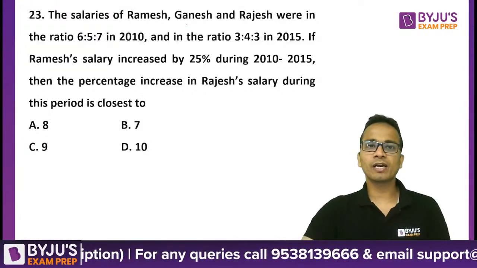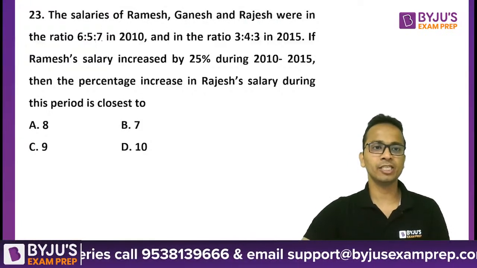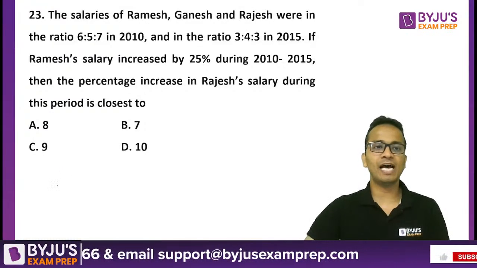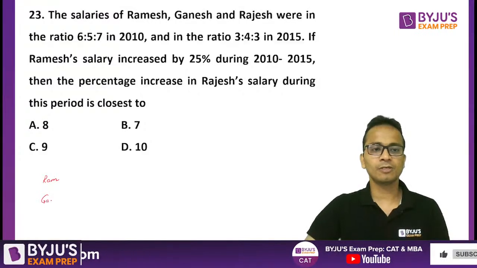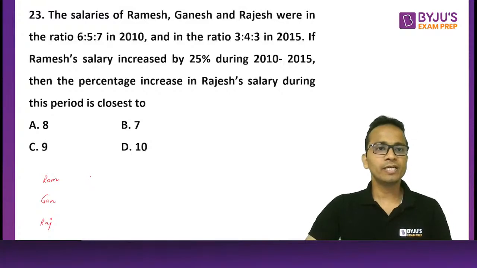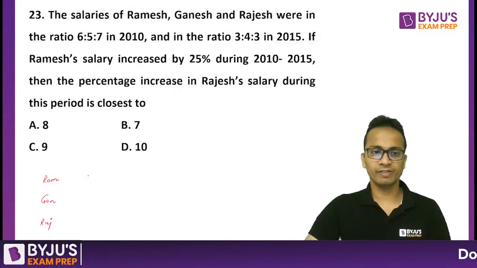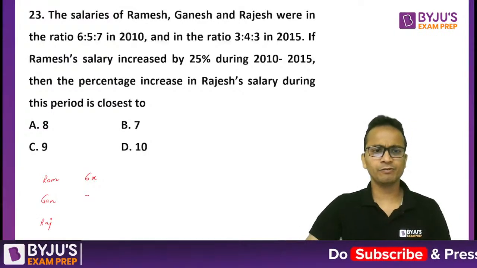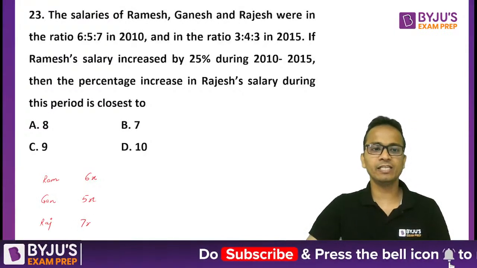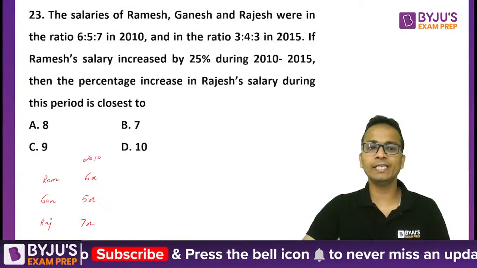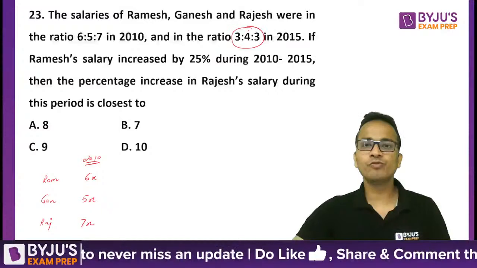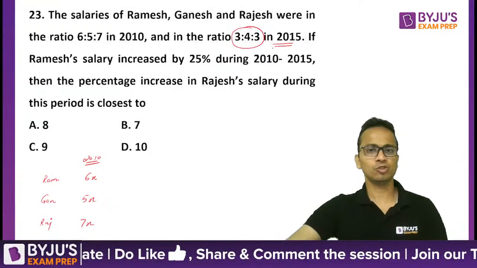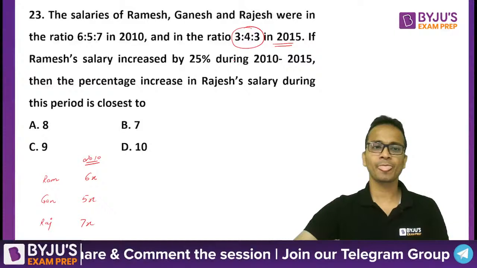The salaries of Ramesh, Ganesh and Rajesh were in the ratio 6, 5 and 7. So I'll consider 3 people, Ramesh, Ganesh and Rajesh. Their salaries were in the ratio 6:5:7. So 6x ले लेते हैं, 5x and 7x, and this is for year 2010, right? And the ratio is 3:4:3 in 2015. So after 5 years, the ratio changed.